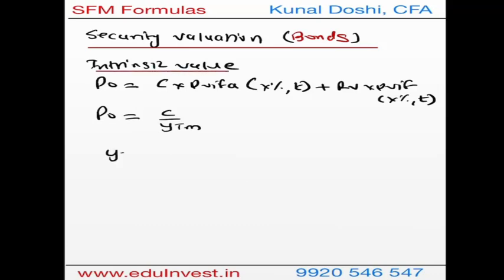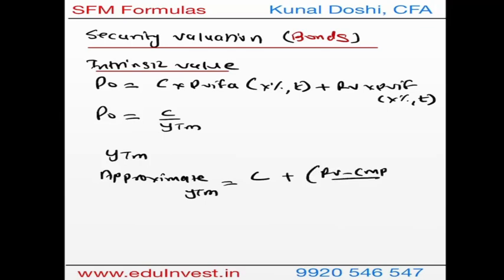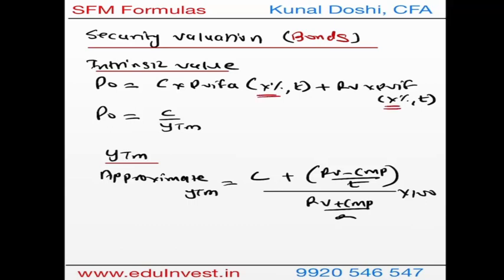The next formula that we are going to look at is YTM, and for YTM we have a formula that is approximate YTM, where we have coupon, that is interest, plus the difference between redemption value minus current market price over the maturity of the bond, that is, the remaining life of the bond, divided by the average price, that is redemption value plus current market price over 2, times 100. This gives us the approximate formula for YTM. The actual formula for YTM you can find from here, the missing figure, provided the other things are given to us.